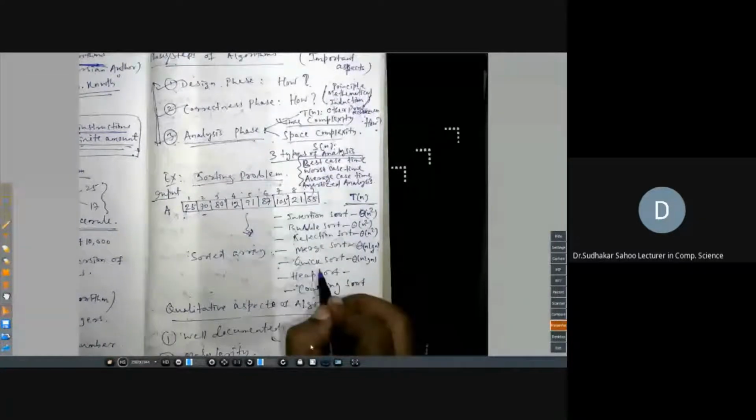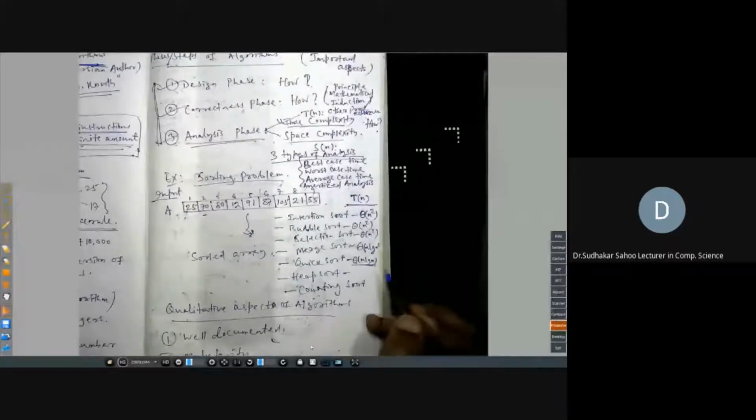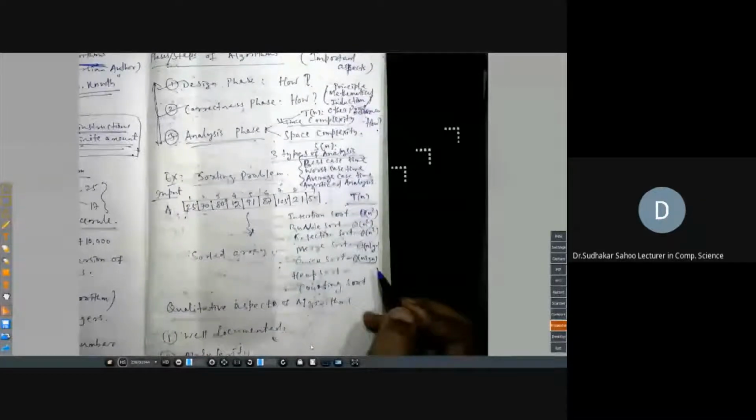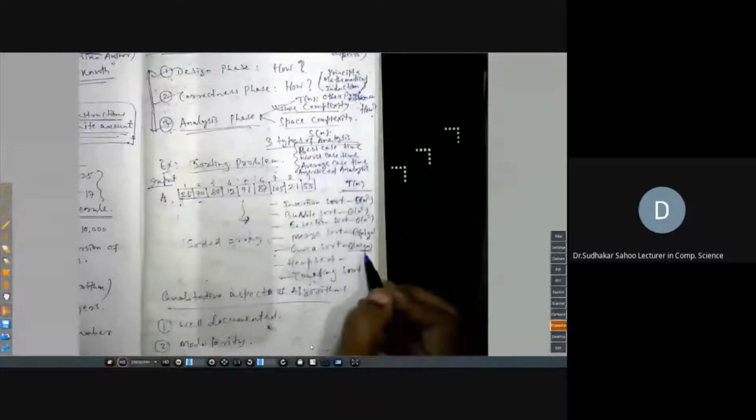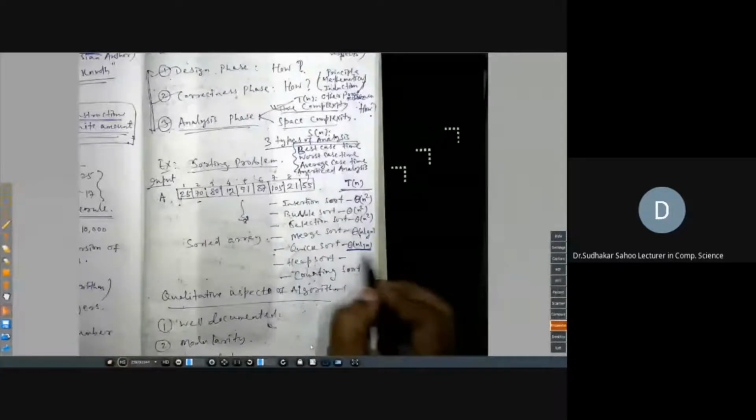For quick sort, the average case is order of n log n. The best case is also n log n, but its worst case is n square. The best case is not n log n square.